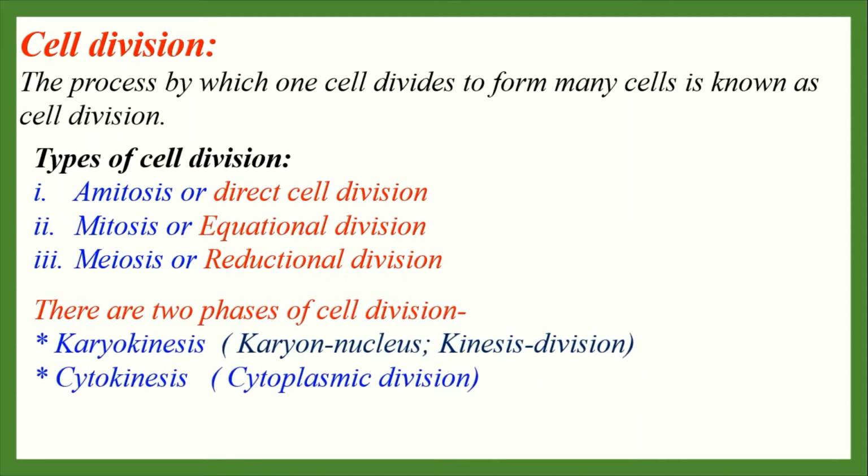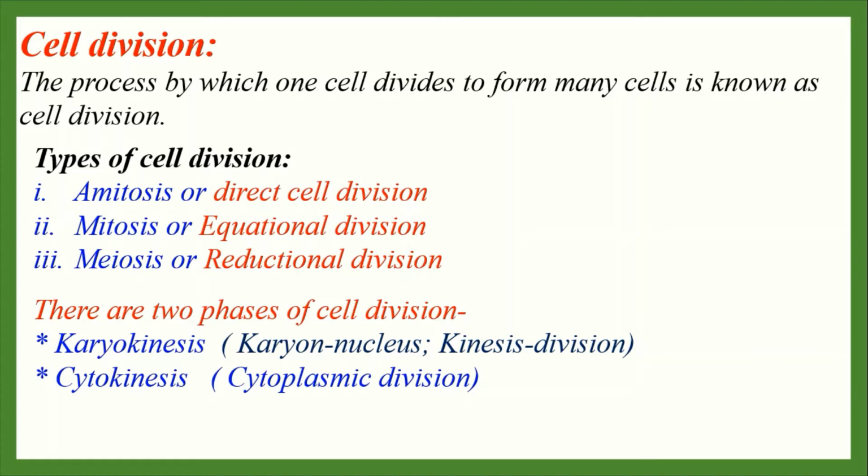There are two phases of cell division. The first phase is nuclear division, which is known as karyokinesis. Everybody see this word. Karyokinesis is the combination of two words. Karyon means nucleus and kinesis means division. So division of nucleus is called karyokinesis, and the second one is cytokinesis, that means division of cytoplasm is known as cytokinesis. Karyokinesis occurs first, then cytokinesis.